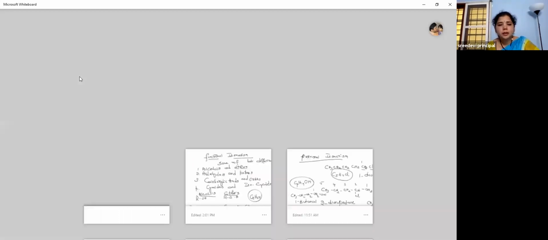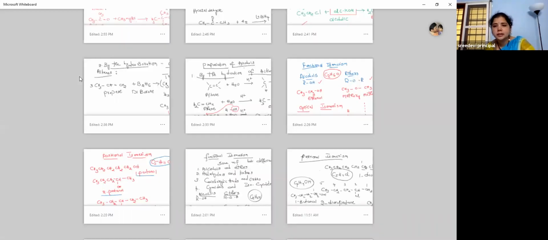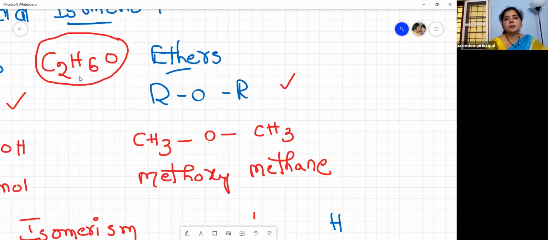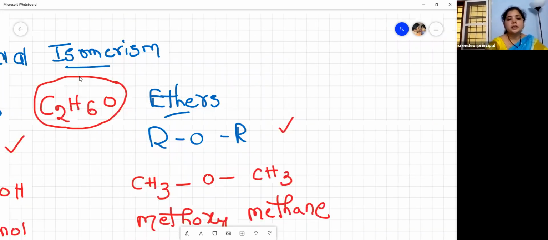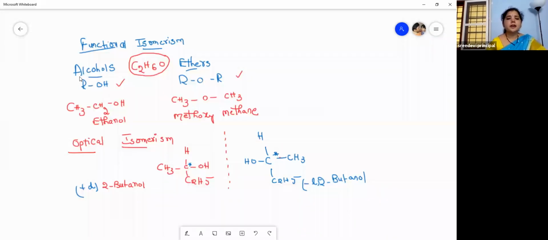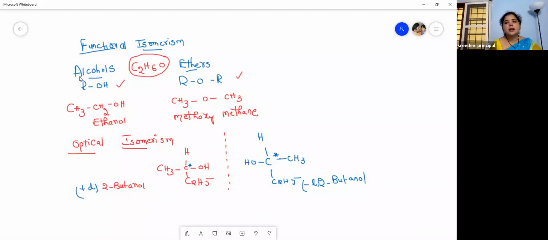And then we discussed after this the functional isomerism. See here, this is the functional isomerism. The compounds which have the same molecular formula but differ in the functional groups. Alcohols and ethers are functional isomers.